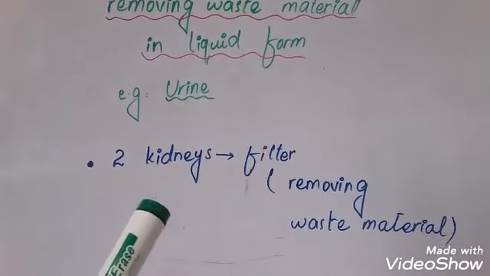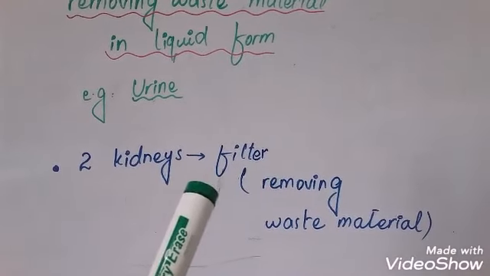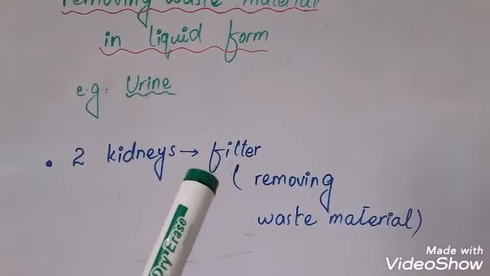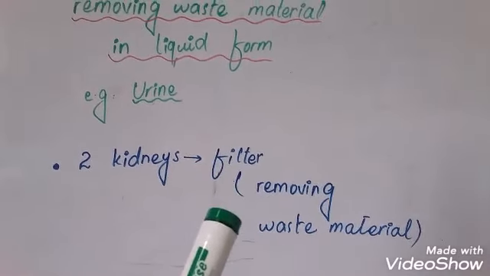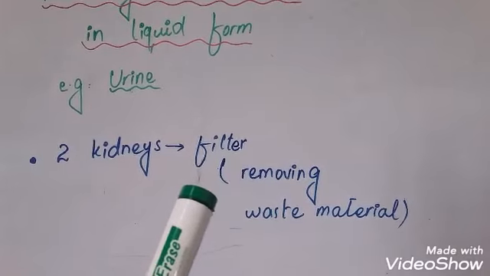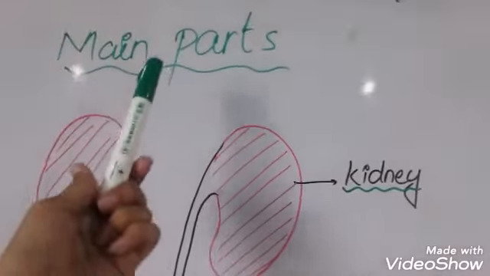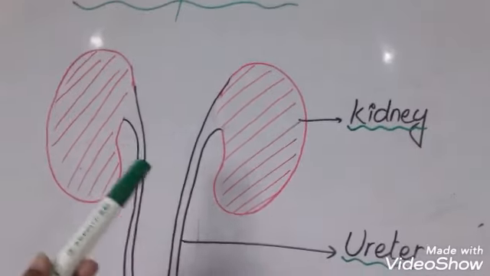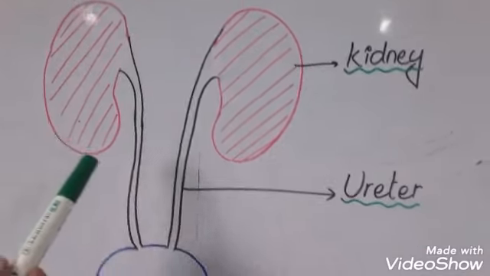In your urinary system, there are two kidneys, and their function is to filter the waste material, means removing waste material. Filter the waste material and get rid of it from the body. Students, urinary system has four main parts. First, kidney, that is the uppermost part of urinary system.